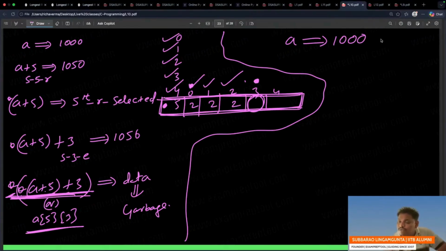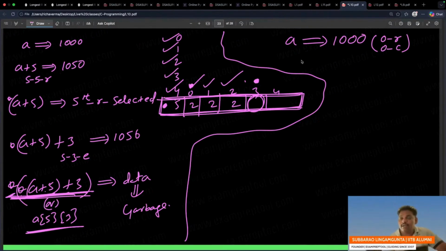That means as of now I am at 0th row, 0th column. Remember, nothing is selected. A is 1000. As of now I am at 0th row, 0th column. It is a 2D array.